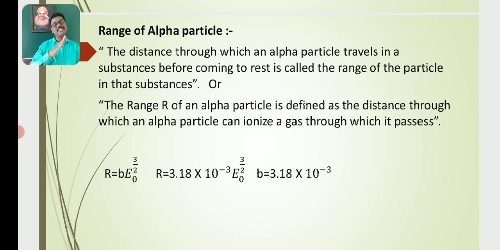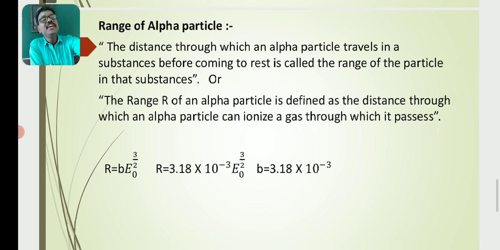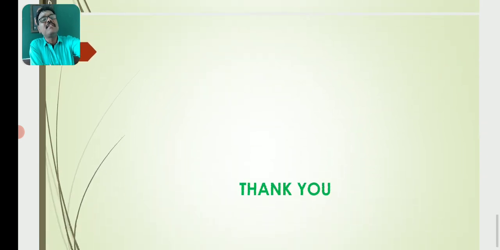entering the substance. Here R = 3.18 × 10^-3 E0^(3/2), where B is a constant, 3.18 × 10^-3. So the range of the alpha particle depends on its initial energy, the energy with which it enters the substance, that is, on the initial kinetic energy of the alpha particle.